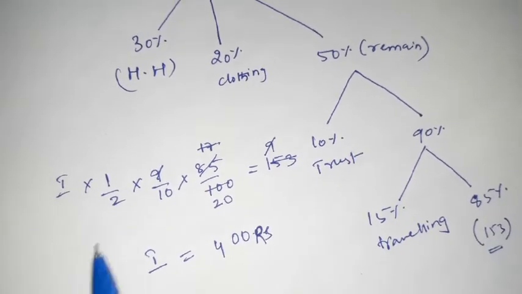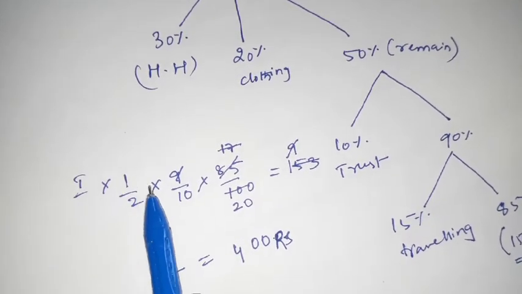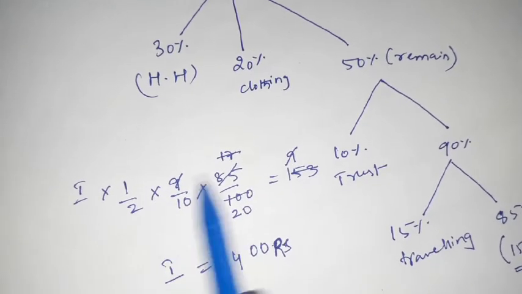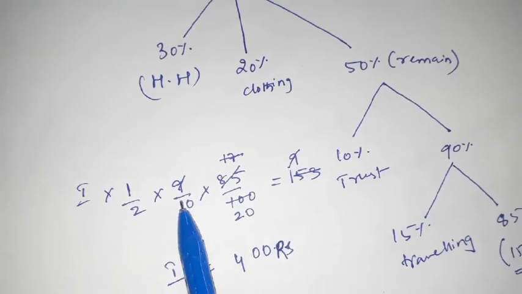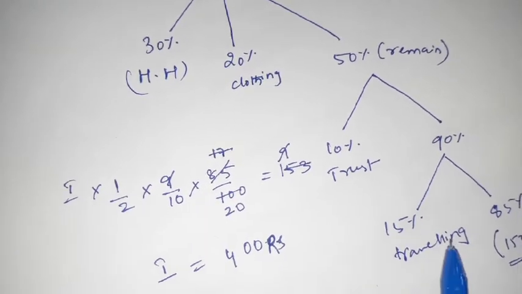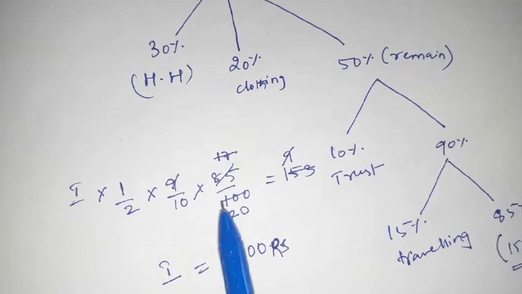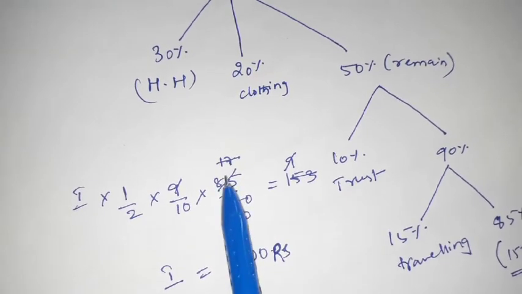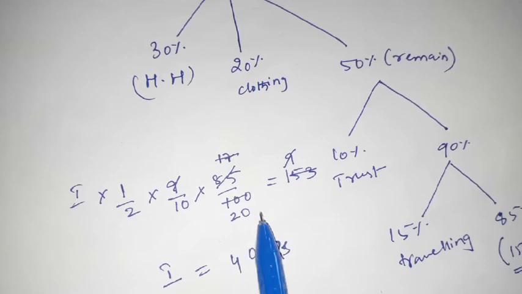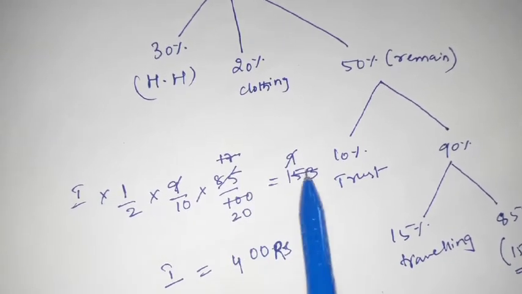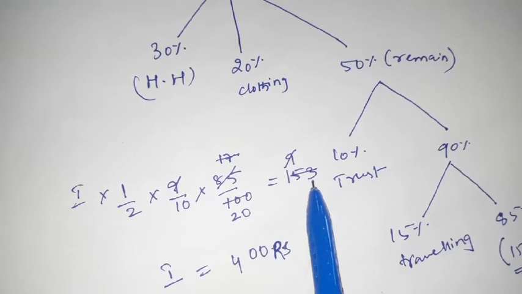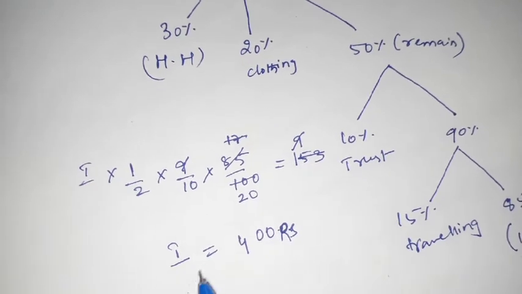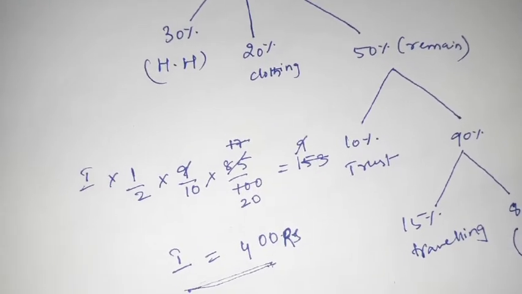It means how I can write, friends? That is income into 50%, that is nothing but half, into 90%, that is nothing but 9 by 10, into 85%, that is 85 by 100, is equal to 153. If I cancel, 5 17s are 85, 5 20s are 100, 17 goes 9 times, friends, 17 9s are 153 and 9 gets cancelled. So my income will be 400. Right?